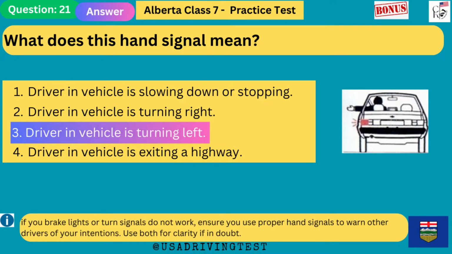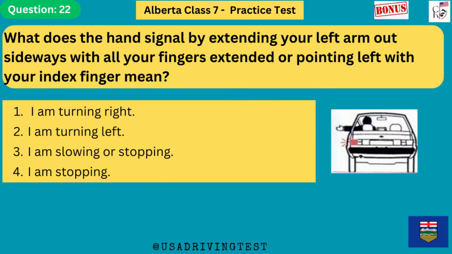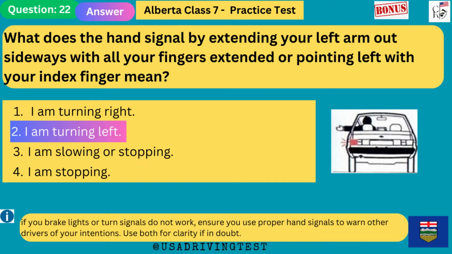If your brake lights or turn signals do not work, ensure you use proper hand signals to warn other drivers of your intentions. Use both for clarity if in doubt. What does the hand signal by extending your left arm out sideways with all your fingers extended or pointing left with your index finger mean? 1. I am turning right. 2. I am turning left. 3. I am slowing or stopping. 4. I am stopping. The answer is 2. I am turning left. If your brake lights or turn signals do not work, ensure you use proper hand signals to warn other drivers of your intentions. Use both for clarity if in doubt.